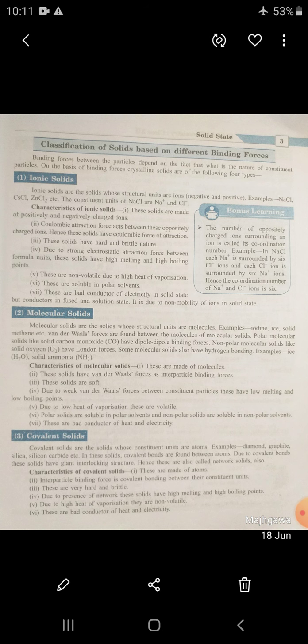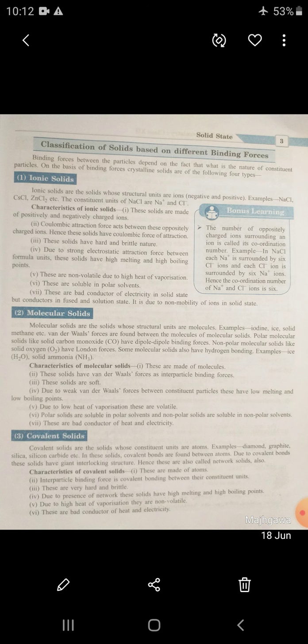So dear student, we have learnt on the basis of binding forces, the first classification of solid is ionic solid. Characteristics: ionic solid is composed of positive and negative charged ions. The Coulombic force of attraction is found between oppositely charged ions. They are hard and brittle due to strong electrostatic force of attraction.